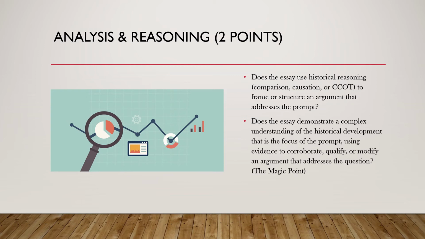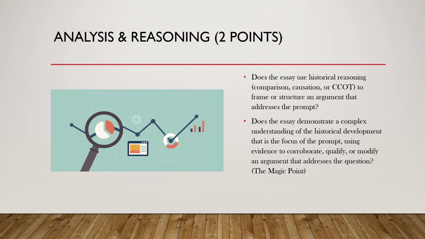The second point for analysis and reasoning, I refer to lovingly as the magic point, in that it is a very difficult point to earn. You need to show a radically different, complex understanding of the event, of what led to the event, on how this event changed something else. This might mean something that is radically different and totally unexpected.